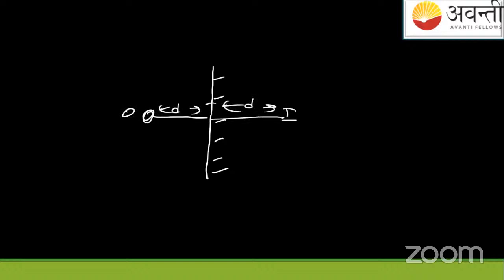This was the way, no? We draw the ray diagrams. You can use this concept also, or you can draw the image and look behind the paper.